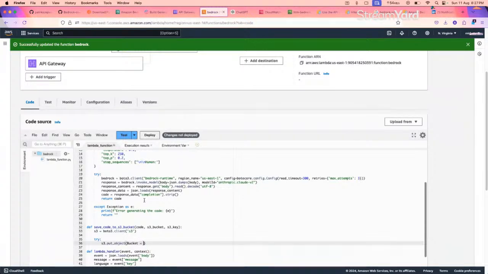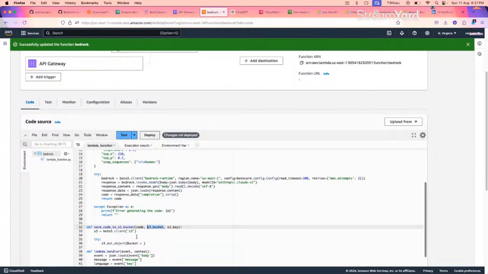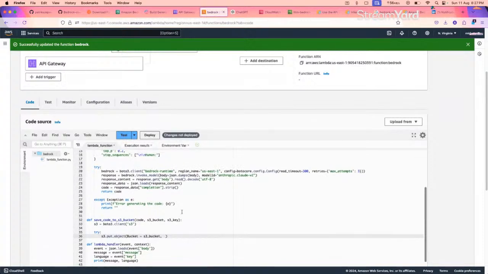This will be our S3 bucket. The next thing that it asks for is the key. This is going to be the S3 key. And lastly, the body. In our case, the body is going to be our code. These are the parameters that it needed. So we have given all the parameters.